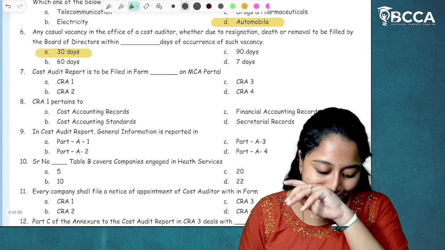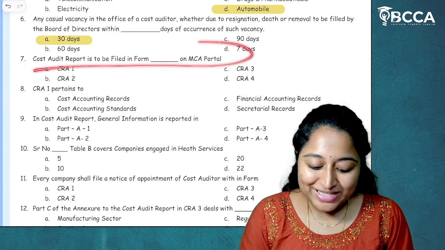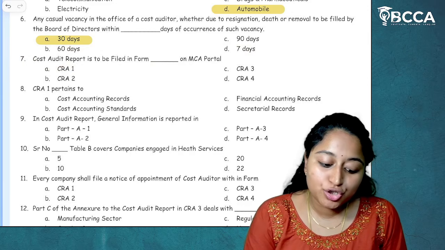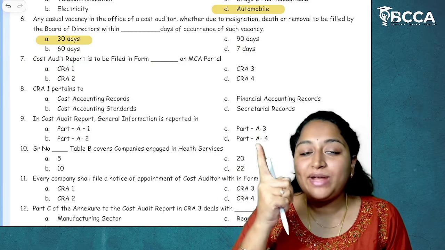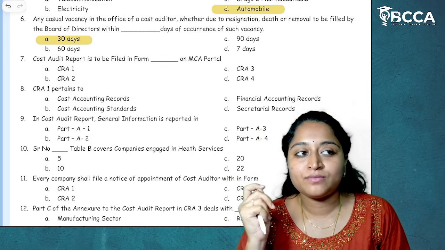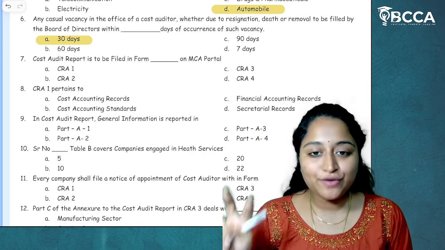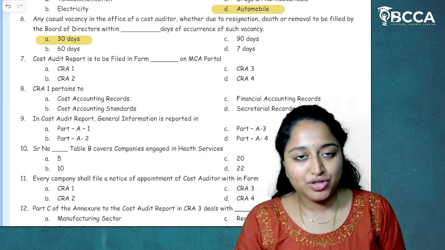I hope it's clear. Then moving on to 7th MCQ, cost audit report is to be filed in form dash on the MCA portal. So we have 4 forms: CRA1, maintenance of cost records. Form CRA1 is maintenance of cost records. Form CRA2, intimation of appointment of cost auditor by company to central government.